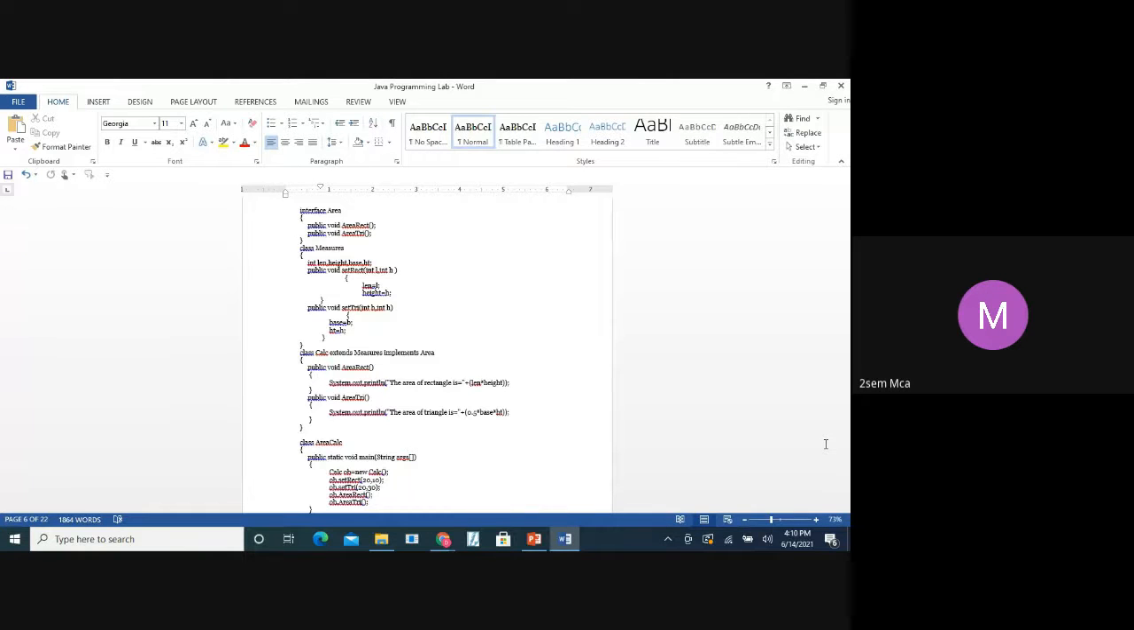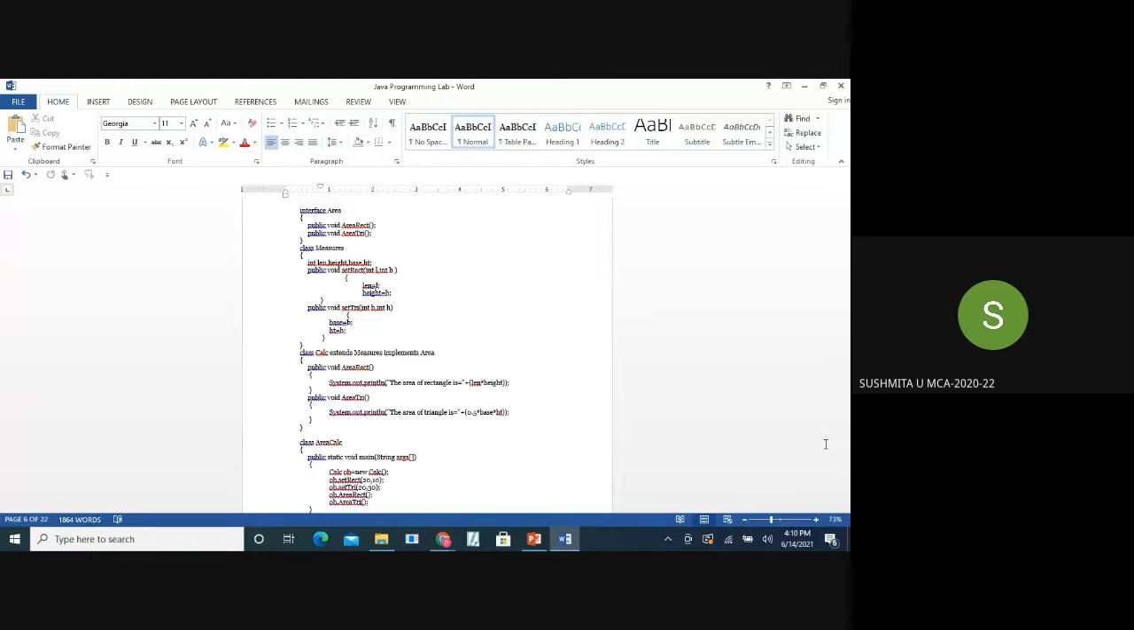In setTriangle, B is assigned to base and H is assigned to ht. We have class Calculation, which inherits the properties of Measure and implements the Area interface. Here we have two methods, areaRectangle and areaTriangle. areaRectangle prints the area of the rectangle, and areaTriangle prints the area of the triangle.